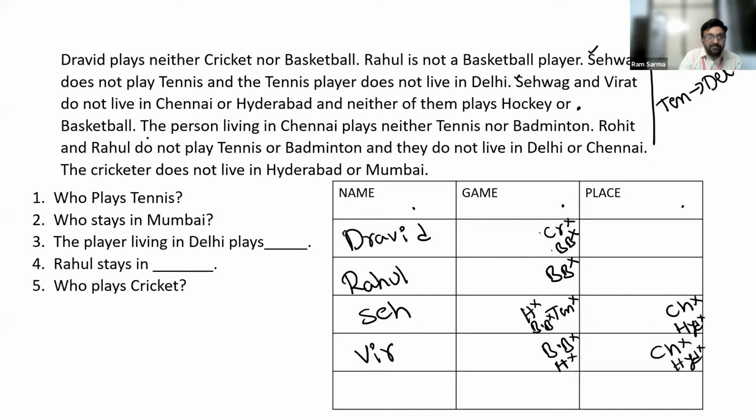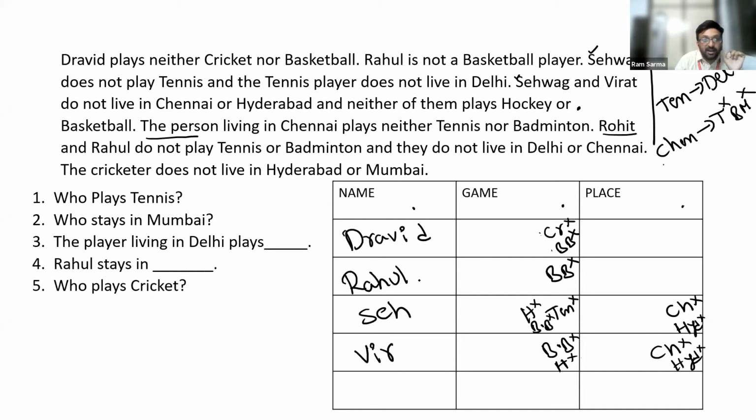The next condition says that the person living in Chennai plays neither tennis nor badminton. The one who is staying in Chennai, he should not play tennis, he should not play badminton. I'll write it apart from the table as shown on the screen.